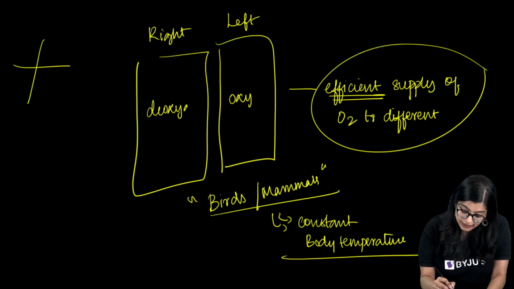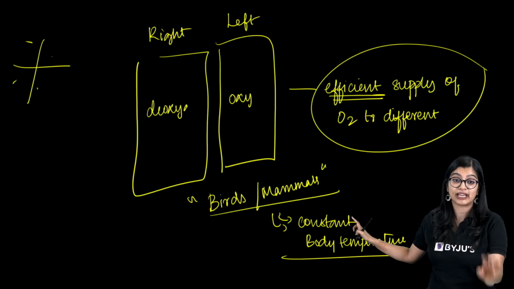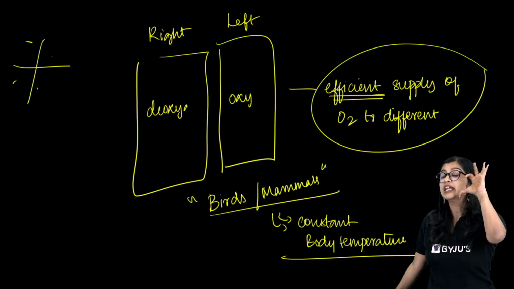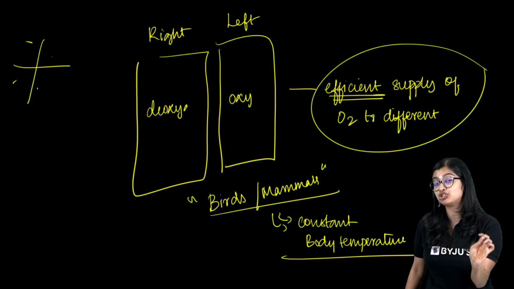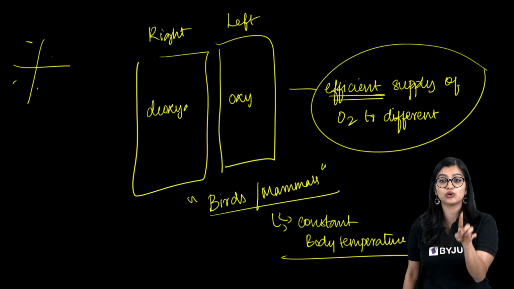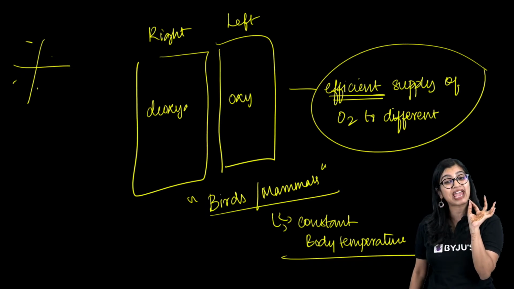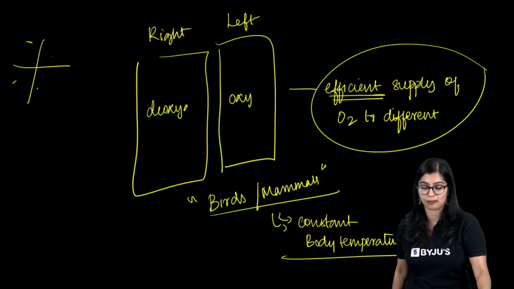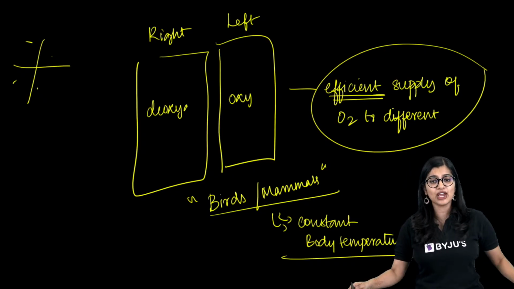Now, this particular topic is very, very important. It is mentioned in your textbook also. Just next to double circulation, they have mentioned why double circulation is necessary, so make sure that you put a star mark, because you can get questions from this topic. Yes? Are we all clear?